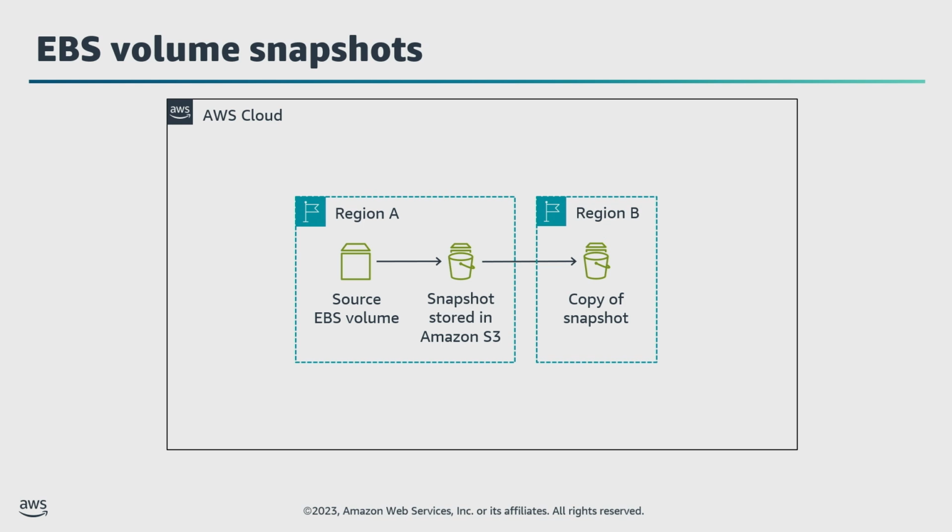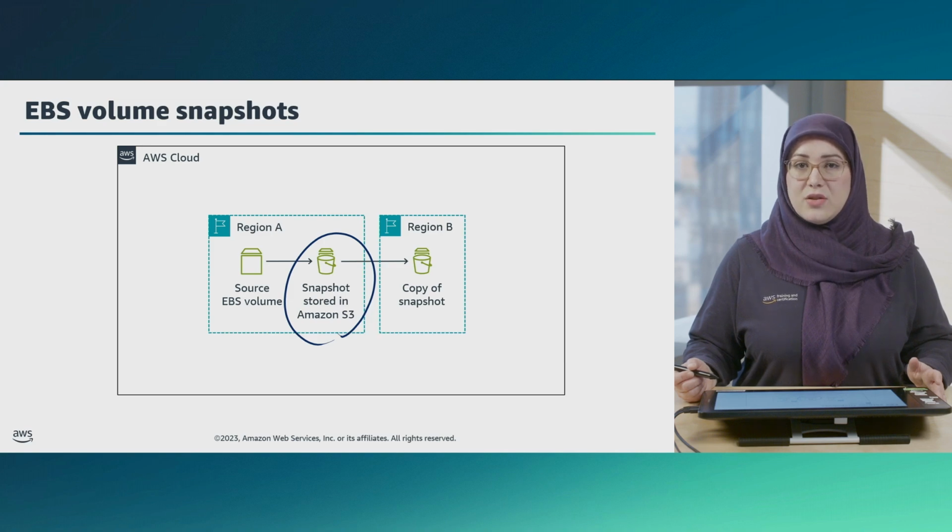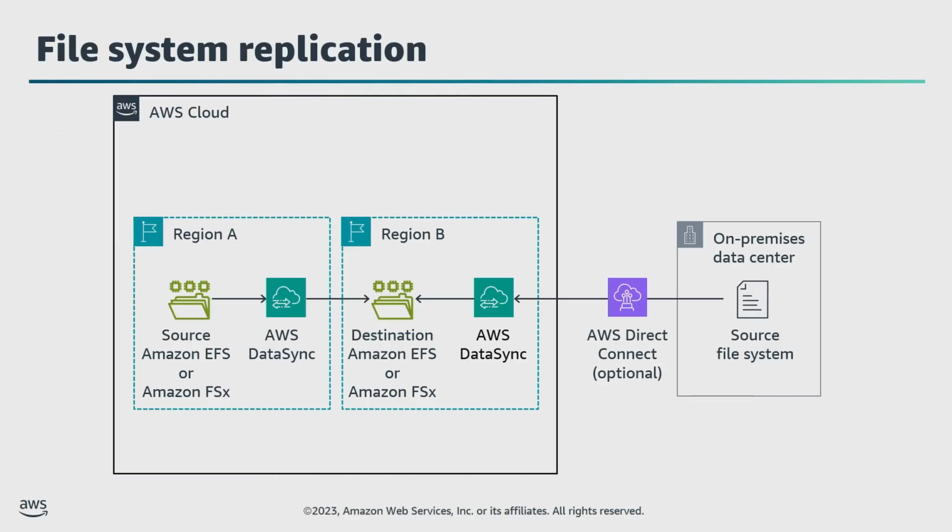With Amazon EBS, you can take point-in-time snapshots of Amazon EBS volumes. By taking periodic snapshots, you can restore volumes to a previous state in case of a disaster. Use AWS DataSync to replicate your Amazon EFS and Amazon FSx for Windows File Server file systems to a second region in case of disaster.